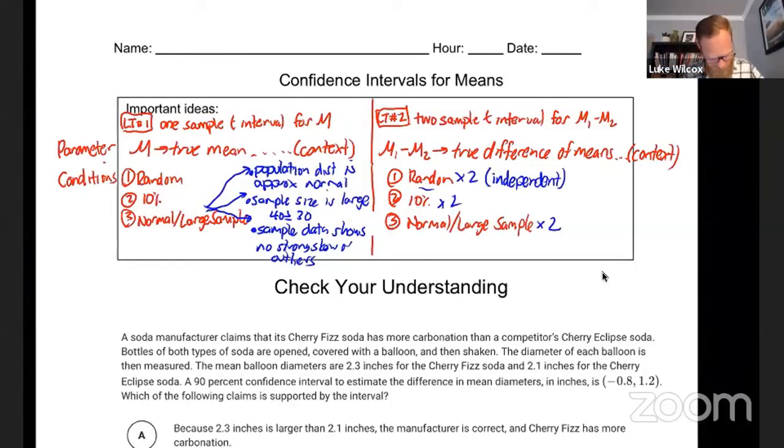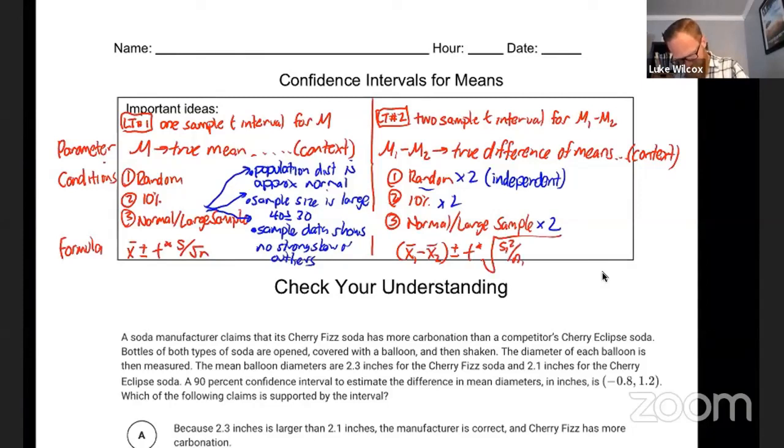Okay, the final thing that I'd like to record here is the specific formula for the confidence interval. For 1 sample, you got x bar plus or minus t star times s over the square root of n. For the 2 sample, we have x1 bar minus x2 bar plus or minus t star times this big formula for standard error, which is s1 squared over n1 plus s2 squared over n2, and then square root that whole thing.